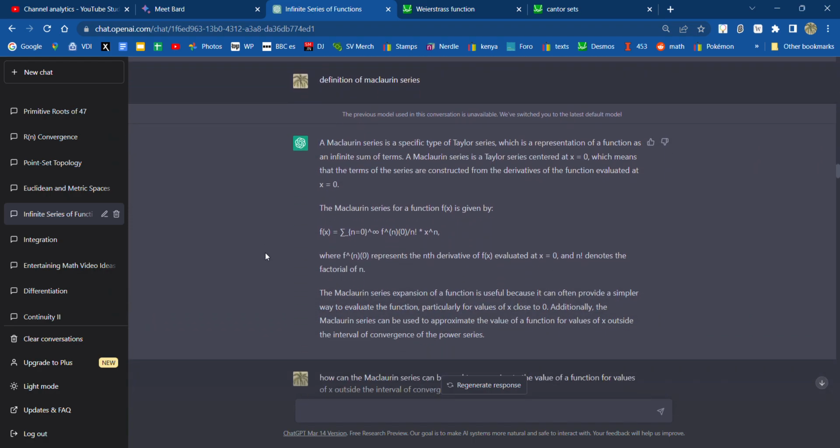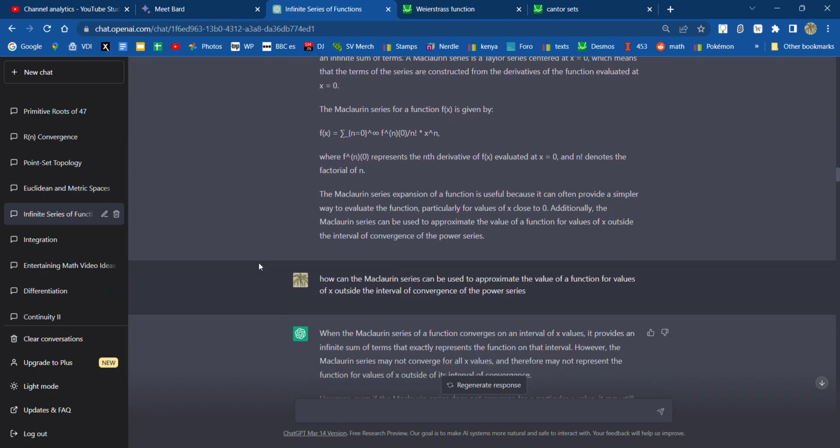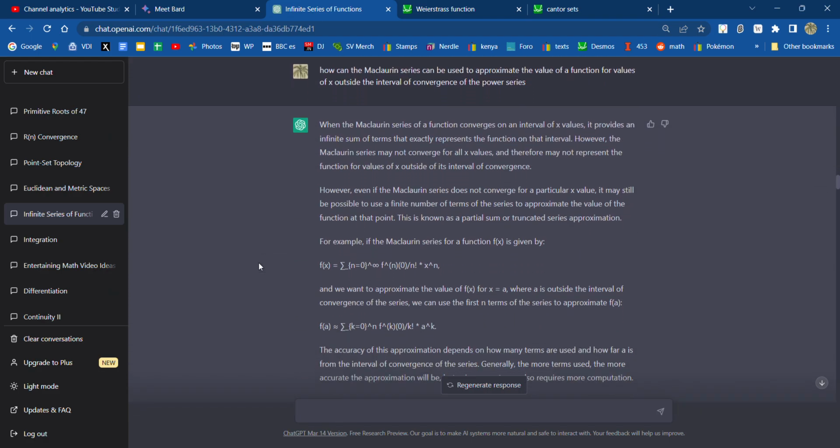Definition of the Maclaurin series, of course, is for x equals 0. Again, a long description. I love the way ChatGPT does it. Yeah. How can the Maclaurin series be used to approximate the value of a function for values of x outside the interval of convergence of the power series?